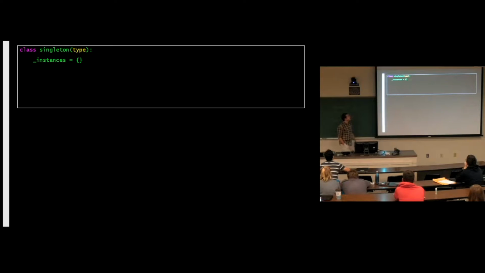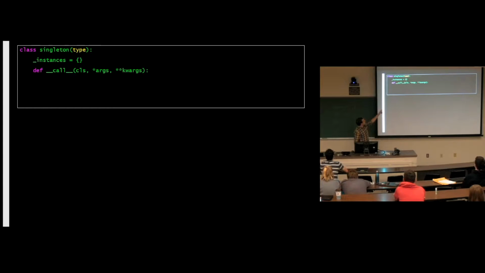So if we say Singleton._instances, that will be okay. Before we had that subclasses field, that was also a class field, but it belonged to instances of Singleton. So they belonged to different levels of class. This is a metaclass field. The previous was just a class field.